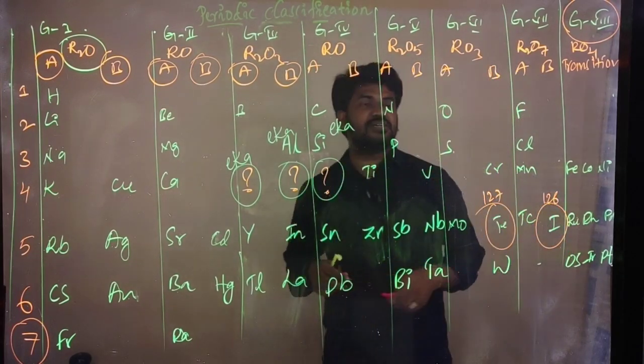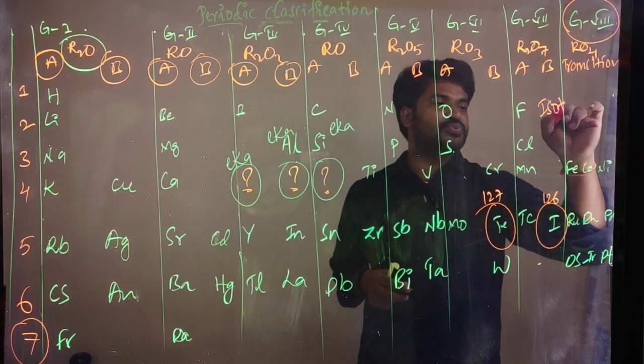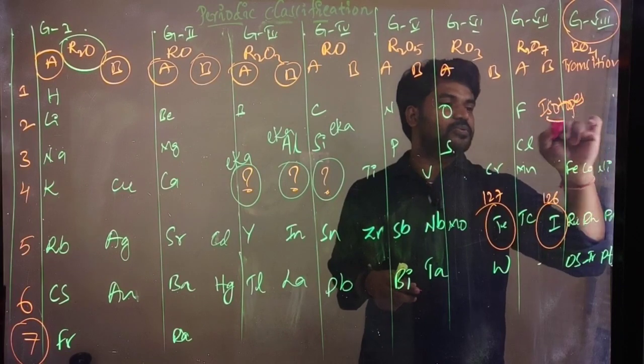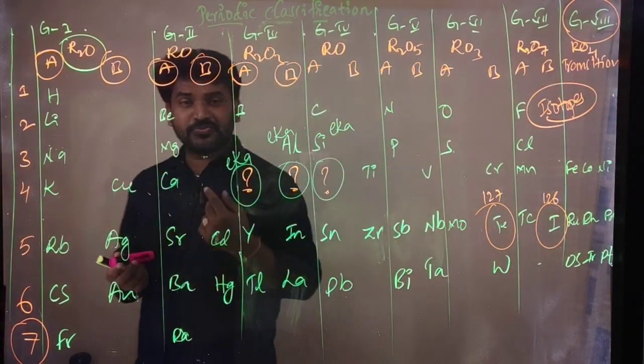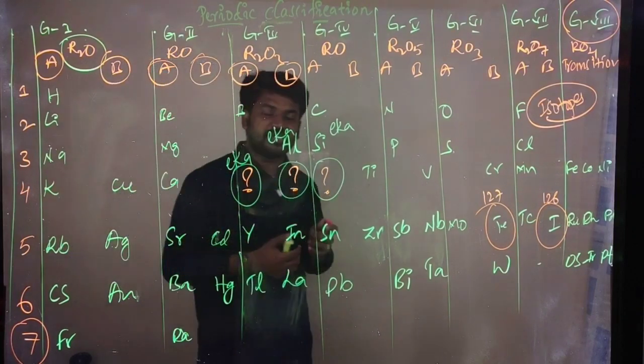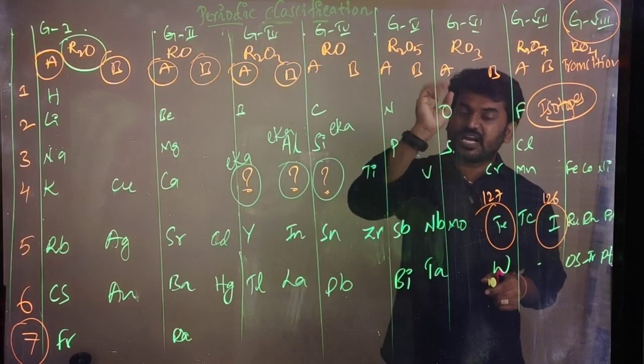And one more thing is that there is no space for isotopes. As we already know, isotopes are the atoms which have the same atomic number but different atomic mass.